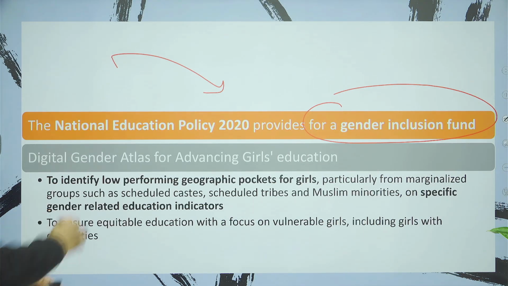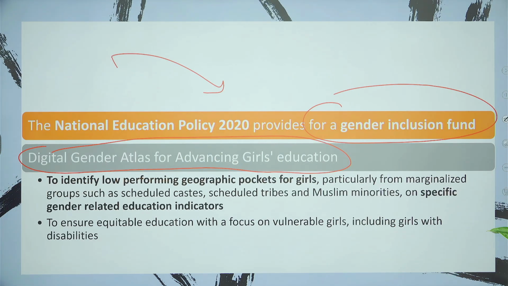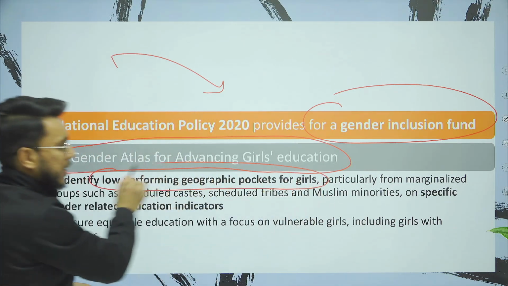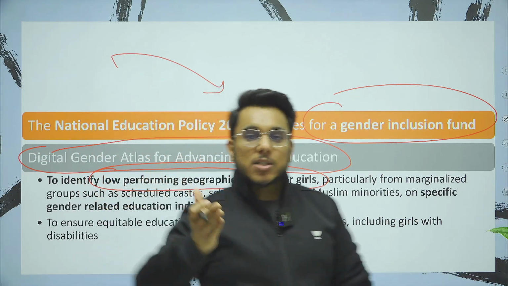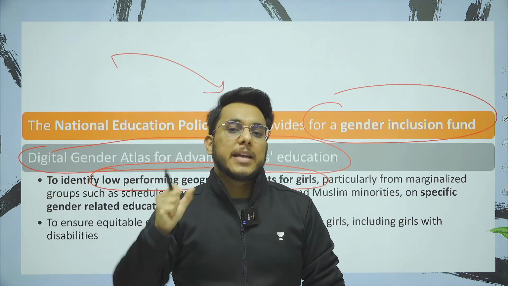Okay. Then there is also the digital gender atlas for advancing girls' education. What this particular digital atlas does is identify the low performing geographic pockets for girls. Now, you might have heard about the aspirational districts. Aspirational districts are those 112 districts where socio-economic indicators are poor.